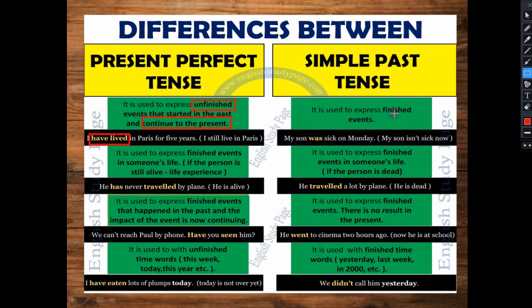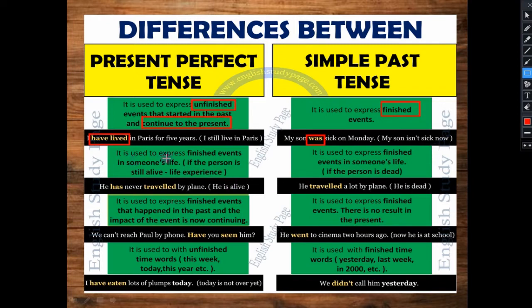Simple past tense is used to express a finished event in the past, as I told you today only: that activity will start in the past and it will finish even in the past. Like, my son was sick on Monday. So only he was sick on Monday, not any other day. Like, my son isn't sick now. Now he is perfectly fine. Okay, that's why simple past tense: activity started on Monday, finished also on Monday. That's why this is our simple past tense.